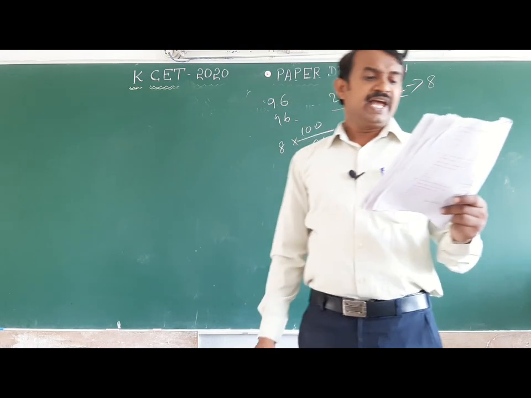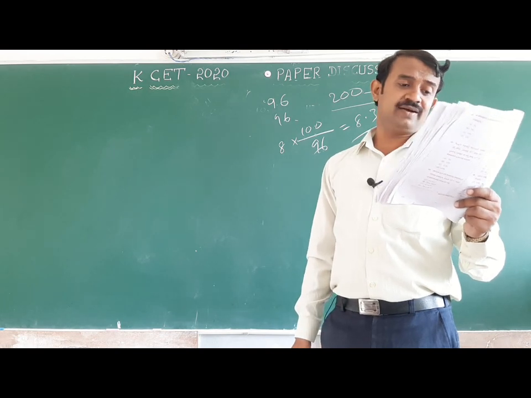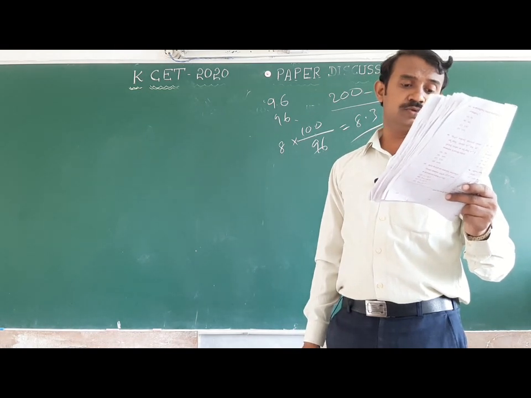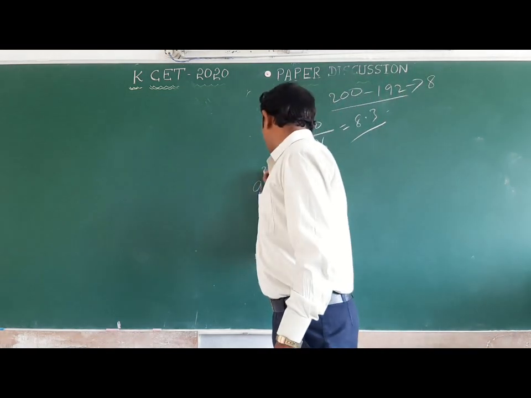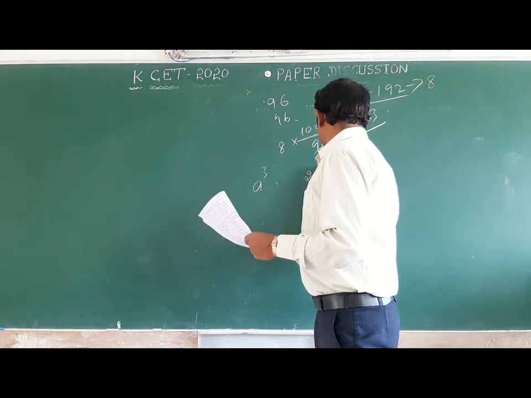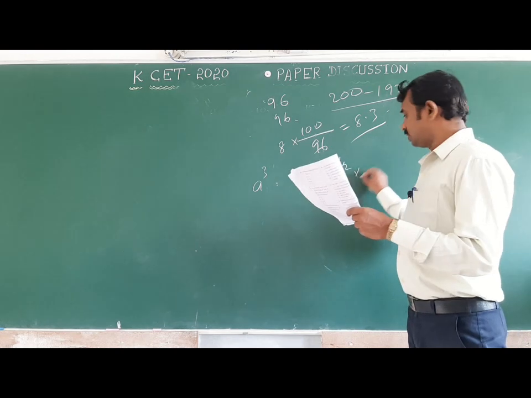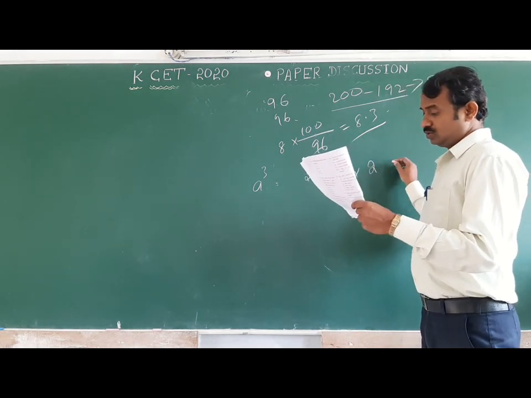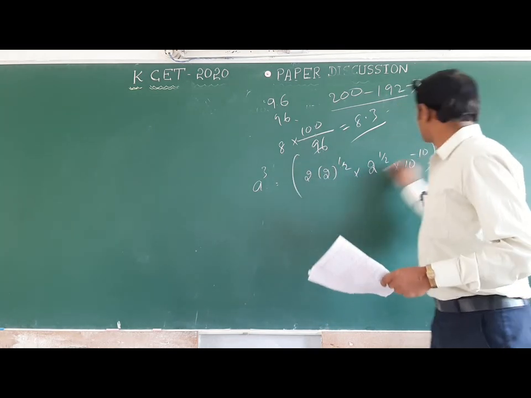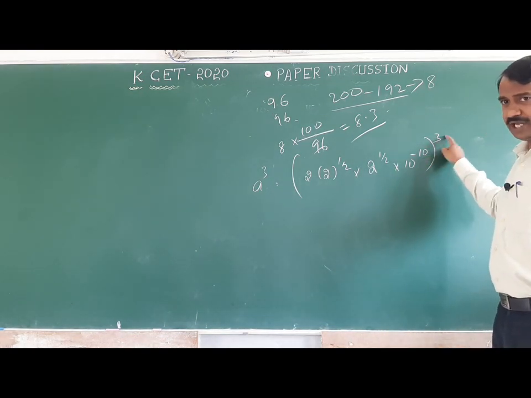Next one, a metal crystallized in FCC structure, metallic radius is root A angstrom, the volume of the unit cell in m cube. Okay, we should know, volume equals to 2 into root 2 of, and into again you will go for 2 of into 10 to the power of minus 10 whole cube, means you will get minus 30.